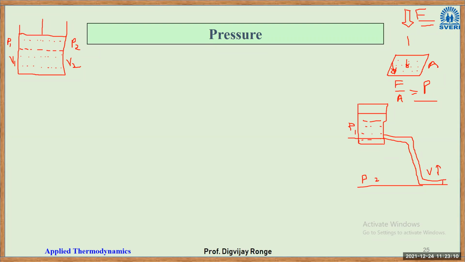So whenever next time you say water comes with pressure, it is not pressure. You are referring actually to the velocity or speed of the water. And why is there a speed? Because there is a large pressure difference.